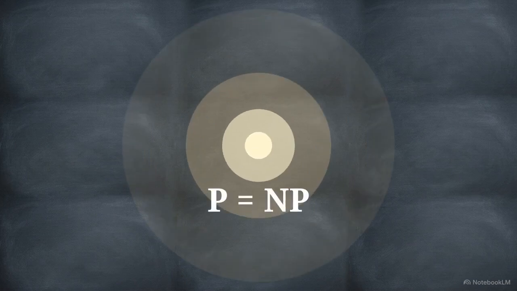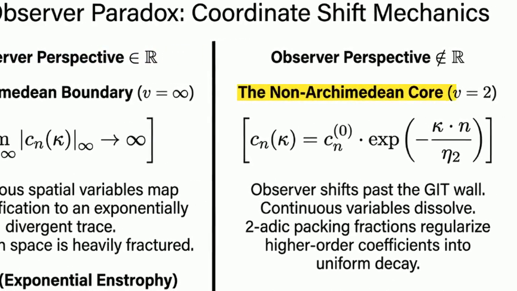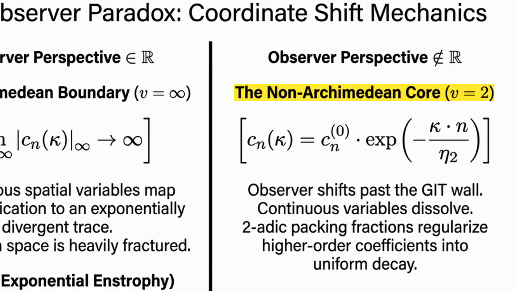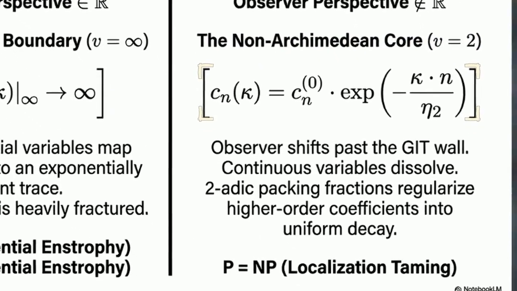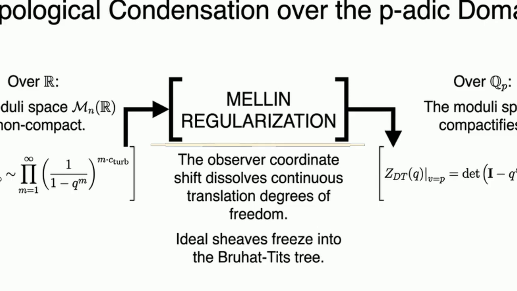On the left, the real-world observer perceives a fractured, wildly ramified search space. As we shift to the non-Archimedean core on the right, the continuous spatial variables dissolve, and the two adic packing fractions regularize the data stream into uniform decay. This shift occurs via Mellin regularization, moving the observer's frame of reference through a topological wall.